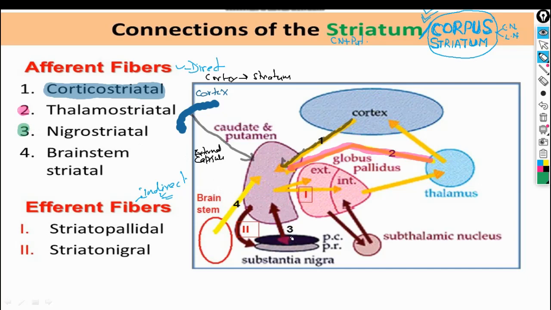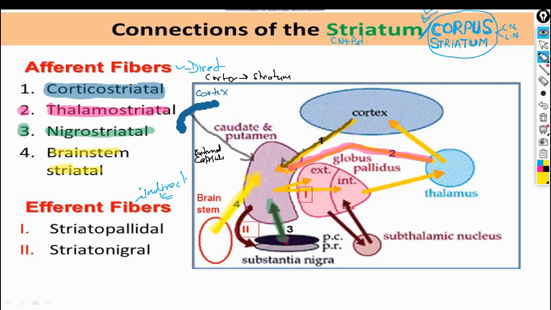This arises from here, ascends and terminates in the striatum. This is the nigrostriatal connection. In the brainstem striatal connection, we can see fibers from the brainstem come to the striatum. So all these afferent fibers are giving input to the striatum, meaning the caudate nucleus and putamen here.